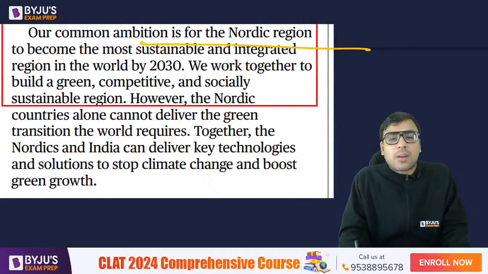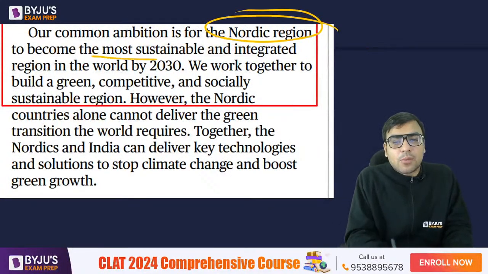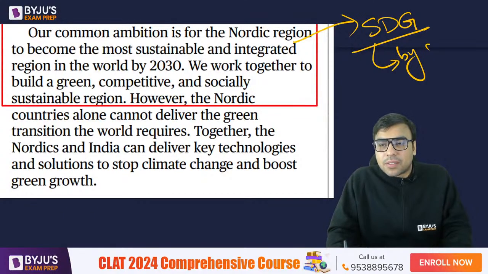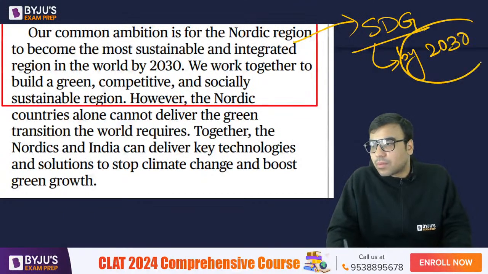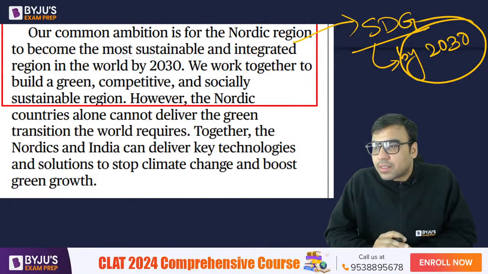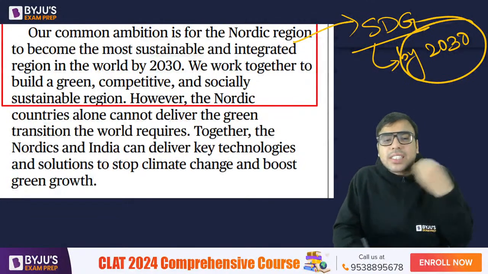So that is what is being talked about here. Our common ambition is for the Nordic region to become the most sustainable and integrated region in the world by 2030. I hope you are aware there is a target of sustainable development goals and the target is by 2030. So what is sustainable development?